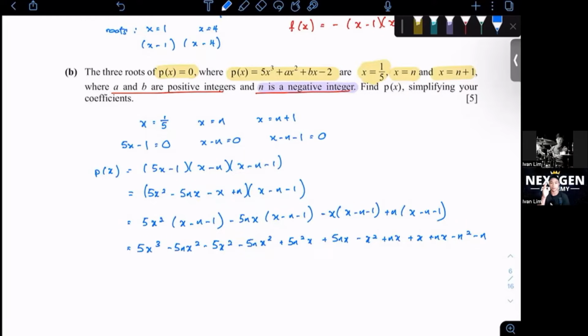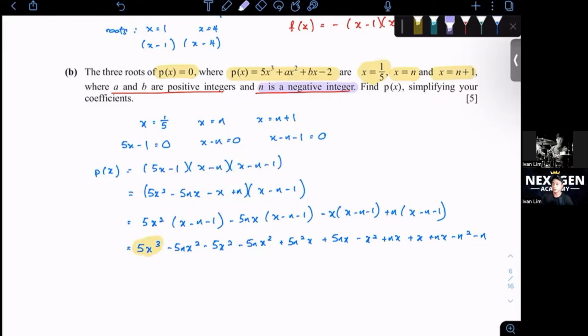Don't mix up the order. Sometimes you put x first, sometimes you put n first. Put all the x behind, so that we can see clearly and compare. Because at the back here is normally the x cubed, x squared, x and all. So let's gather. I will just highlight so that you are clear.